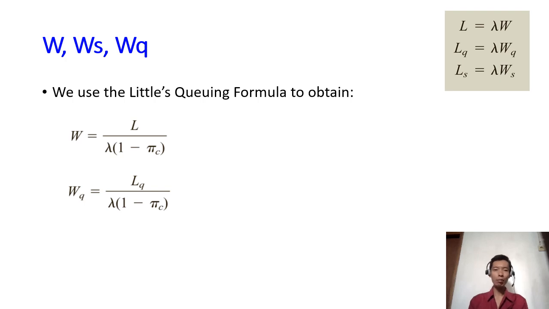Now we may obtain W, WQ, and WS based on the L, LQ, and LS that we obtained before, using Little's queuing formula. Just divide L, LQ, or LS by lambda times (1 minus pi C).